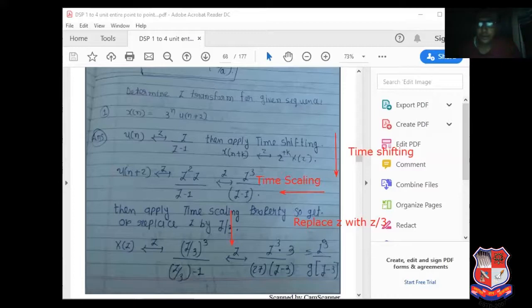So here z can be replaced with z by 3. So here the answer is z divided by 3 raised to minus 1, divided by z by 3 minus 1. See, this is the last answer.